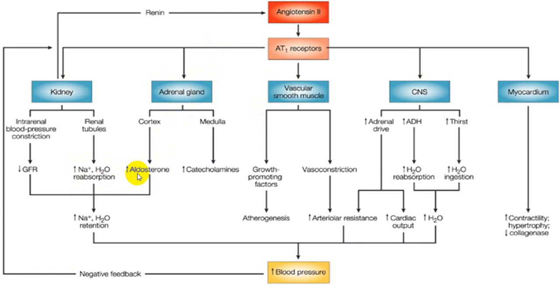On adrenal gland, it is releasing aldosterone, and it is also releasing catecholamines. And that catecholamine will have an effect on the myocardium, increasing the contractility and tachycardia. Also, that catecholamine will produce vasoconstriction. Also, on a vascular smooth muscle, it will produce vasoconstriction, so increasing the peripheral vascular resistance, by which it increases your blood pressure. So blood pressure will be increased by effect on the kidney, effect on adrenal gland, effect on a peripheral smooth muscle. As well as it also stimulates the growth promoting factor, which will accelerate the atherosclerosis. This is a bad effect.